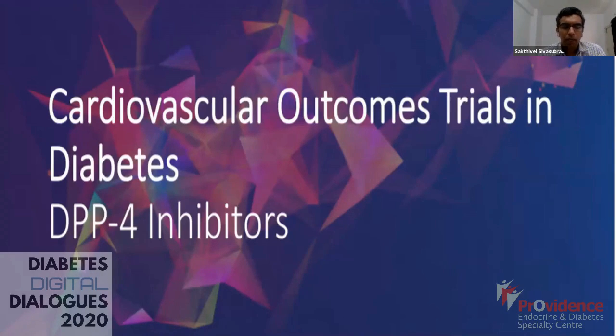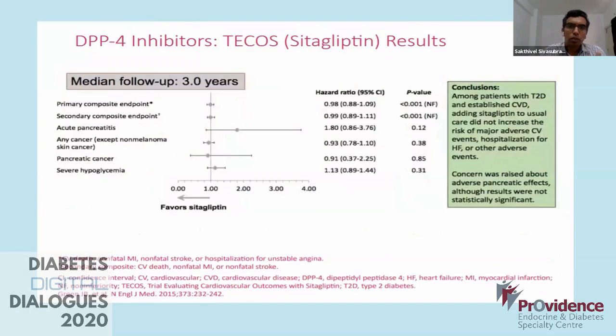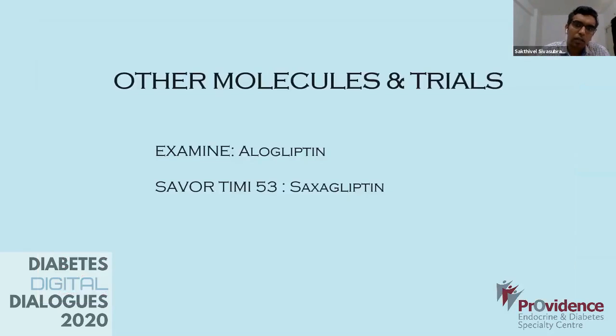The third most important anti-diabetes agent that we look into is the DPP-4 inhibitors. Again, TECOS has been the most talked about one. And they've shown that in TECOS, sitagliptin results have been good, that adding sitagliptin to usual care did not increase the risk of major CV events, hospitalization or heart failure. But concern was raised about adverse pancreatic effects, and it was not as good as SGLT2 inhibitors. Although results were not statistically significant, there was a risk of pancreatic effects as well. The other molecules which come into this picture are alogliptin and saxagliptin, and their trials, EXAMINE and SAVOR-TIMI 53 respectively.